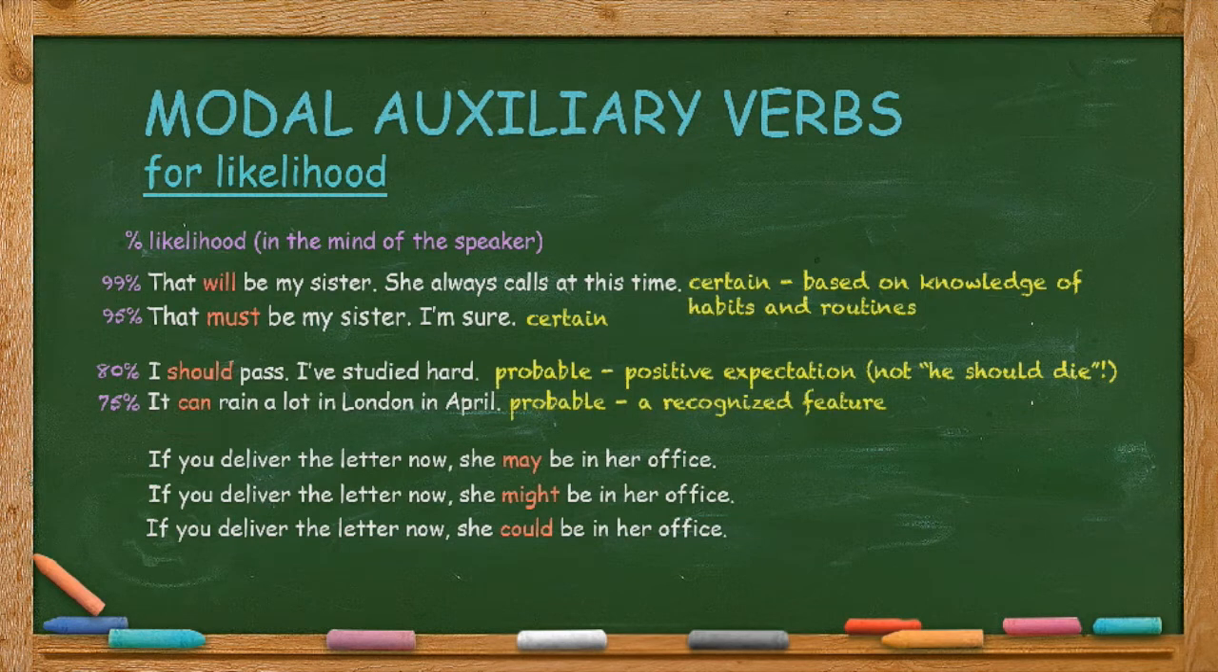It can rain a lot in London in April, 75% probable, a recognized feature of London. May, might and could represent possibility. If you deliver the letter now, she may be in her office. 50% possible, more formal. She might be in her office. 45% possible. She could be in her office. 40% possible. These percentages are just my opinion, they're not scientific. Likelihood can also depend on your tone of voice, body language, etc.